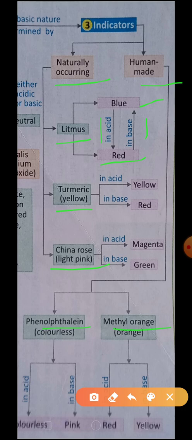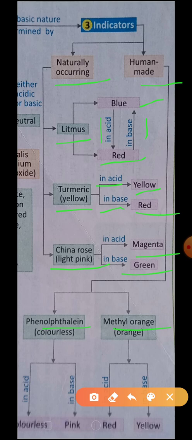Turmeric indicator I have given in the activity also. If you check turmeric indicator on acid, it gives yellow color, but in base it gives red color. So children, when you checked the activity of turmeric indicator on soap, you found the red color. China rose gives magenta color in acid and green color in base.